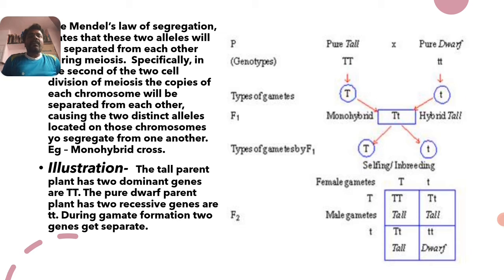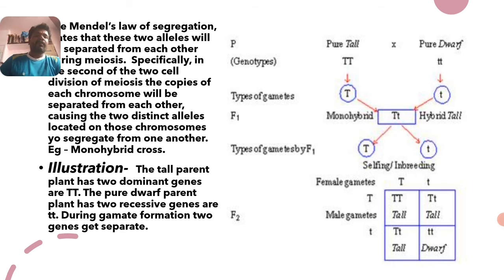See, the tall parent plant has two dominant genes, capital T, and the pure dwarf parent plant has two recessive genes, small t. Of course, during gamete formation, the two genes get separated.